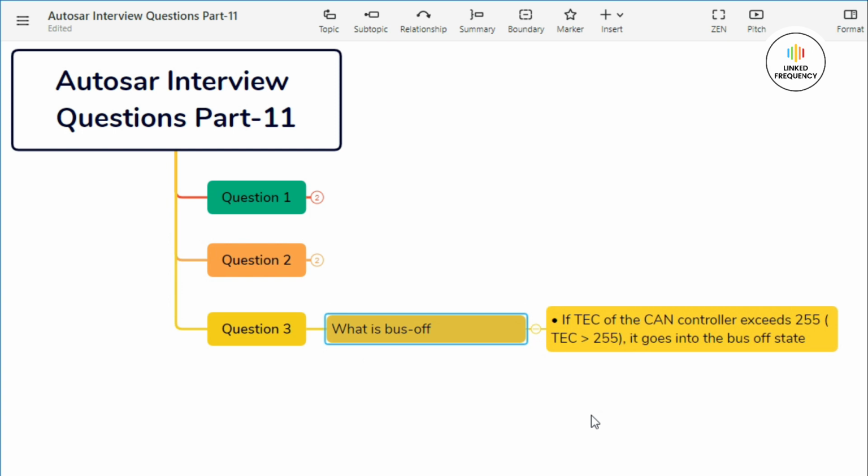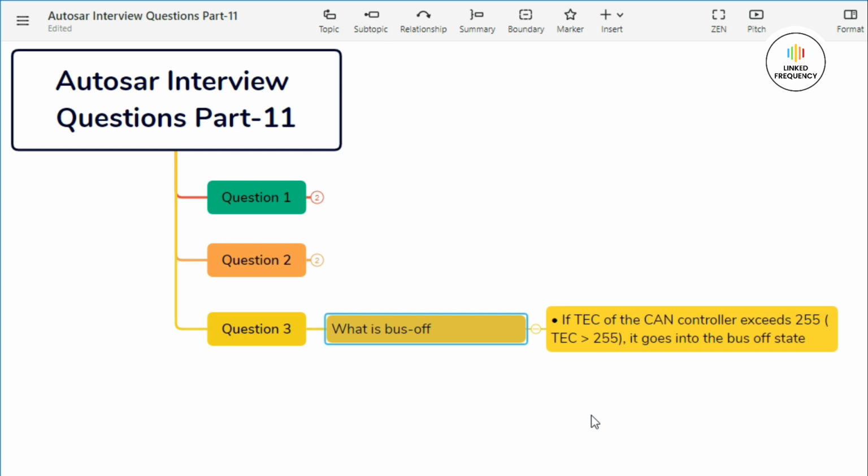This state is triggered by the node's error detection and fault confinement mechanisms. This can happen due to various reasons such as electrical faults, excessive error rates, or other issues that can disrupt the proper functioning of the CAN communication. In this state, the node cannot transmit or receive messages on the bus until the issue is resolved and the node is reset or reinitialized.